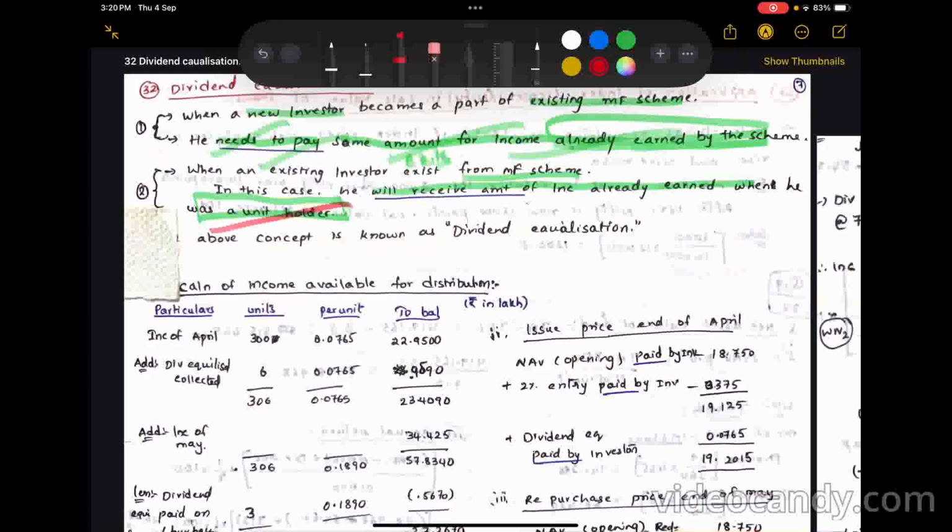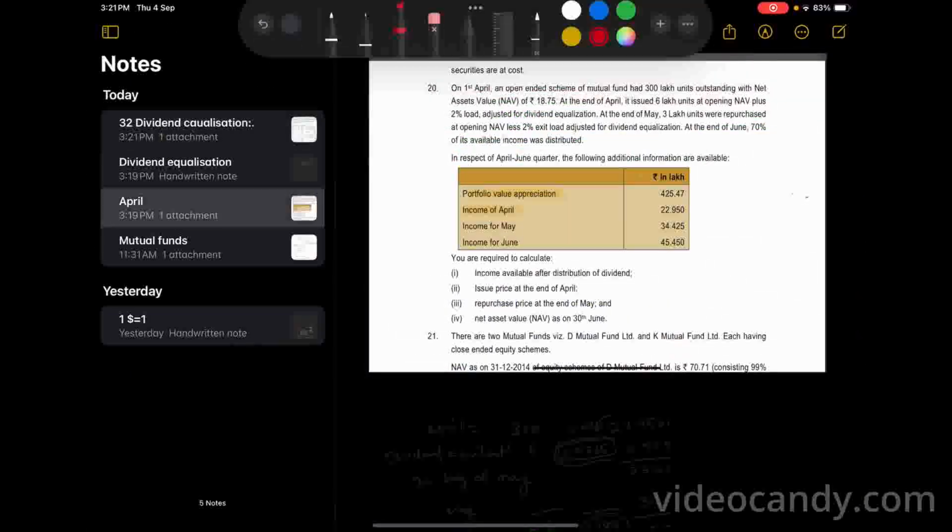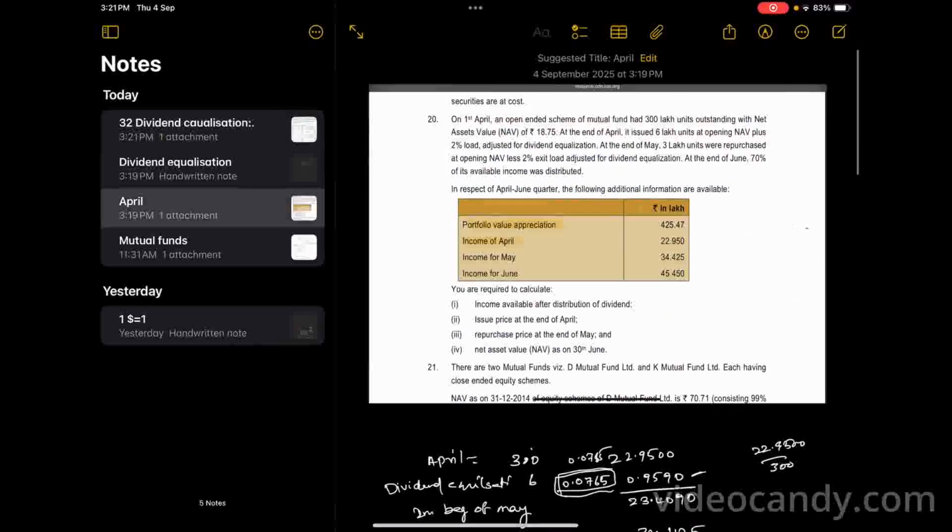Understand? Which means mutual funds earn some income. So when anyone comes into the mutual fund scheme, he has to bring that portion of that amount in as a right. Also while exiting, he has his right in that income, so he receives that amount. Right? Okay. Now we can see one sum which is from the module.